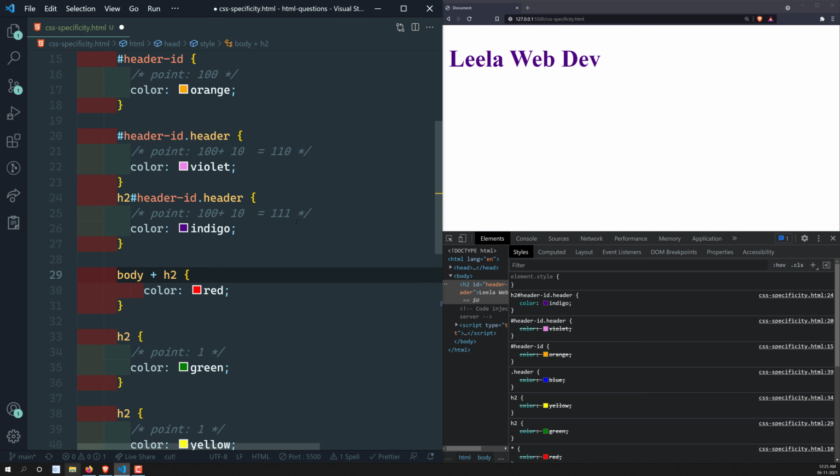Okay, hope you understood about the specificity issue. This is also one of the important questions that will be asked normally in interviews. So we have learned about the CSS specificity, border, box model, display property, so many things we have learned. So hope you understood about the CSS specificity.